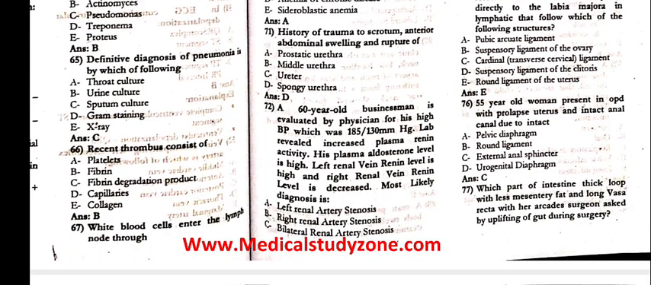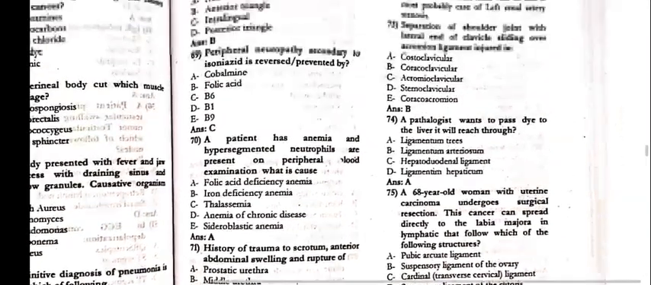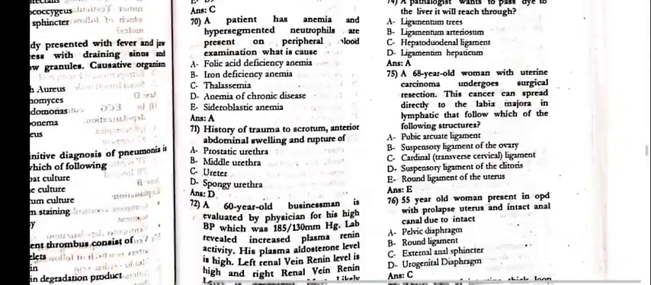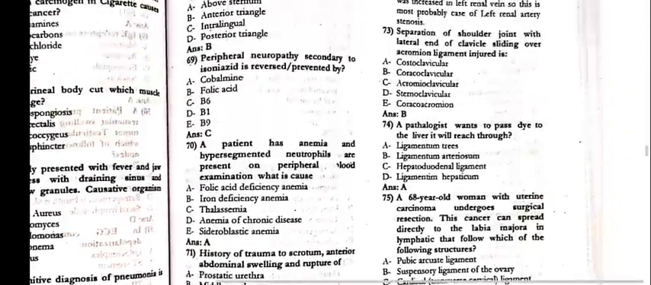72. A 60-year-old businessman is evaluated by the physician for his high BP, which was 185 by 130 mm. Lab revealed increased plasma renin activity. His plasma aldosterone level is high. Left renal vein renin level is high and the right renal vein renin level is decreased. Most likely the diagnosis in this case is alpha, which is left renal artery stenosis.